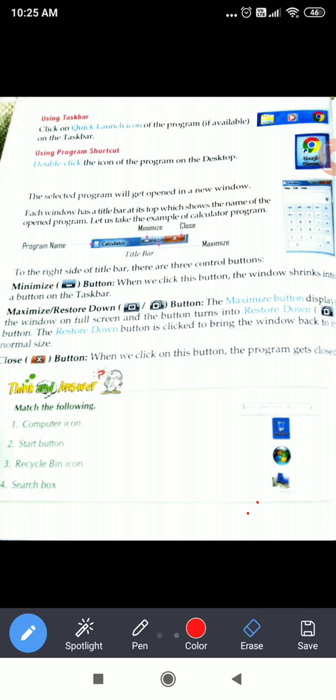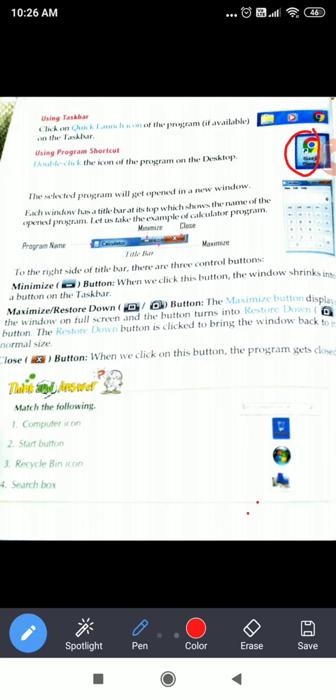So like this, we can open these programs from the taskbar. These are quick launch icons. We have to click on any of the quick launch icons and then that program will open. Now shortcuts can also be used, like the Google Chrome shortcut. How do we come to know that this is a shortcut? You can see this small arrow. This arrow shows a shortcut. On whichever icon you see this arrow, that icon is a shortcut.